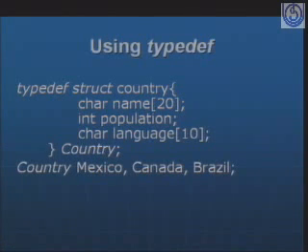Anything you can give here, and afterwards whenever you want to declare some variables of the structure, you have to write only the name that we had given over here. Then no need of writing struct country, you can write directly COUNTRY, Mexico, Canada, Brazil. So within this program, whenever I write capital C country, that itself defines that this is the struct country. This is nothing but an alias name given to struct country.